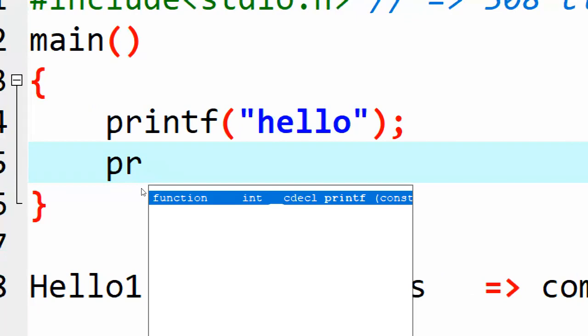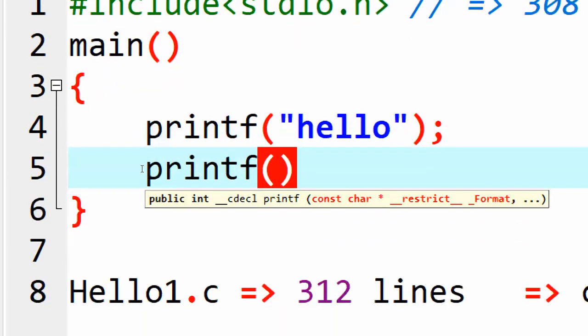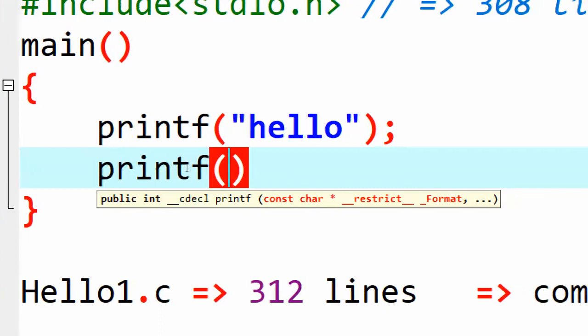So I can select directly here, and typing becomes easier. It displays the function signature, the function prototype, and shows how to use it. This is one feature.